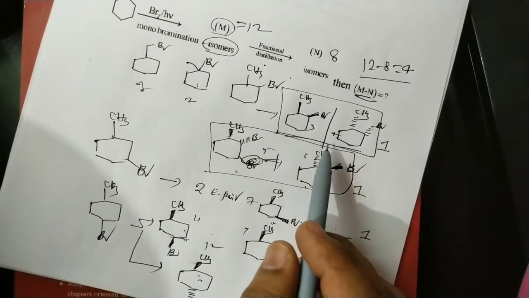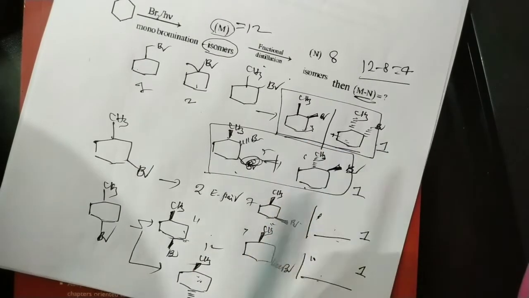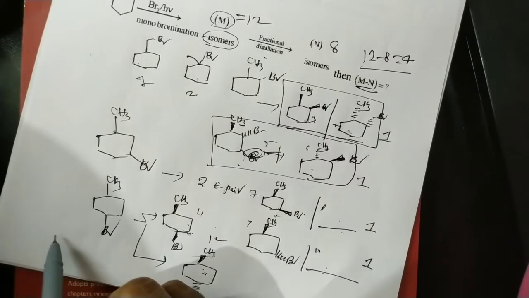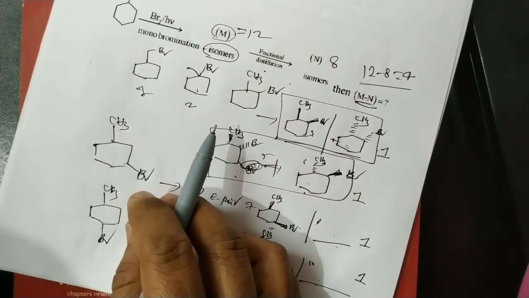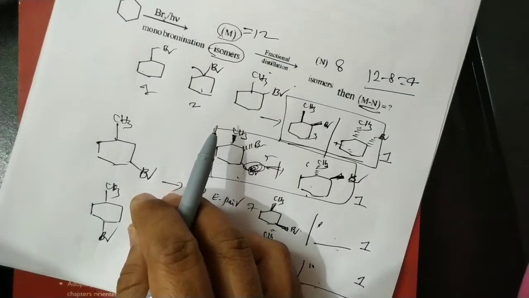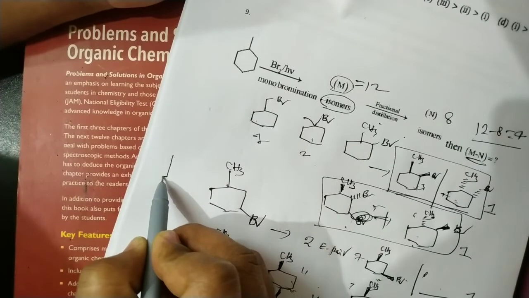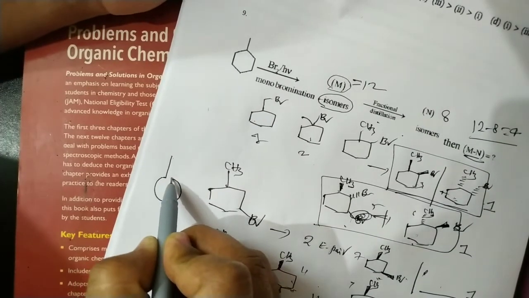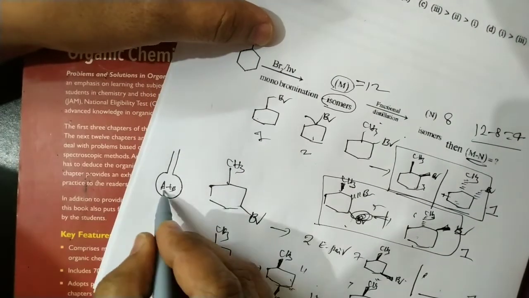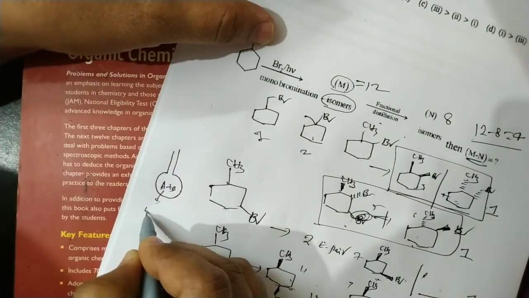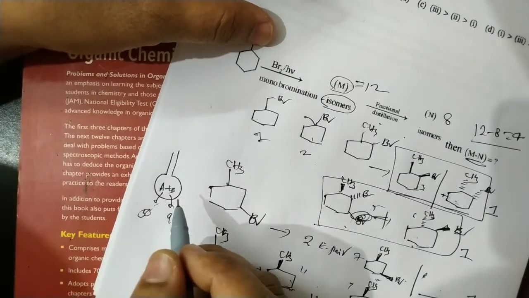Because enantiomers have the same properties, they come under the same fraction, that means one fraction. Fraction means, suppose A and B are two compounds taken in a beaker. A's boiling point is 50 degrees centigrade, B's boiling point is 90 degrees centigrade.